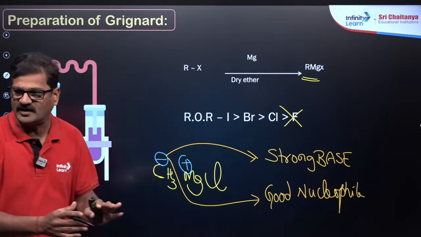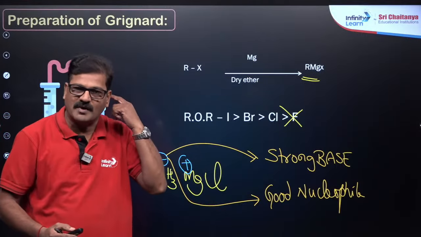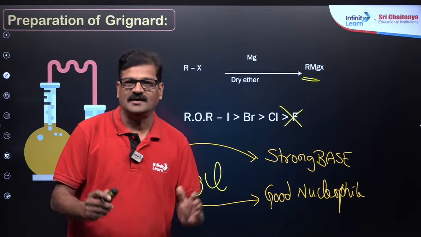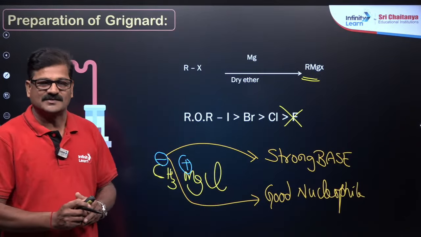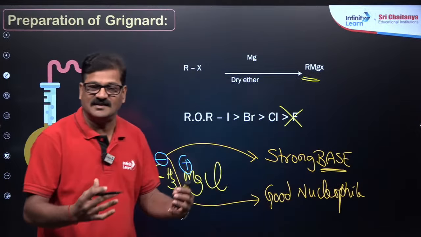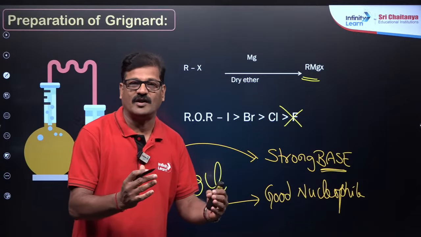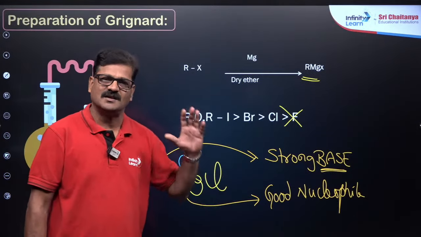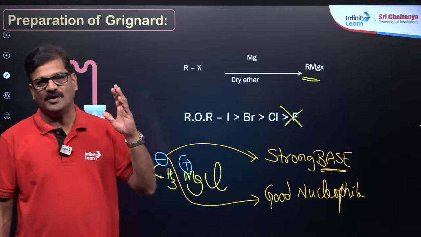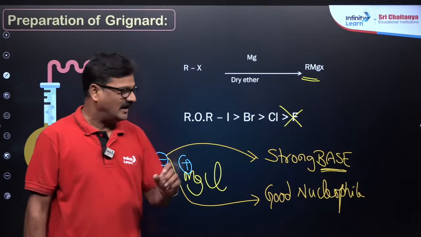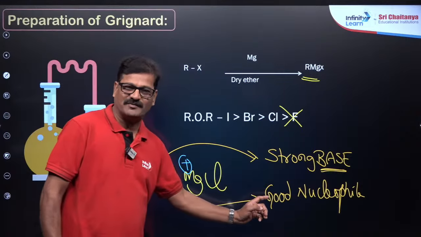Whenever you see Grignard reagent, you just pronounce in your mind, yes, Grignard reagent is an excellent base, a strong base, and a good nucleophile. So if it is a base, it is starving to attack H plus. So it is going to react with any compound which can give H plus. So that is the behavior of Grignard reagent. And also it's a good nucleophile, my dear children.